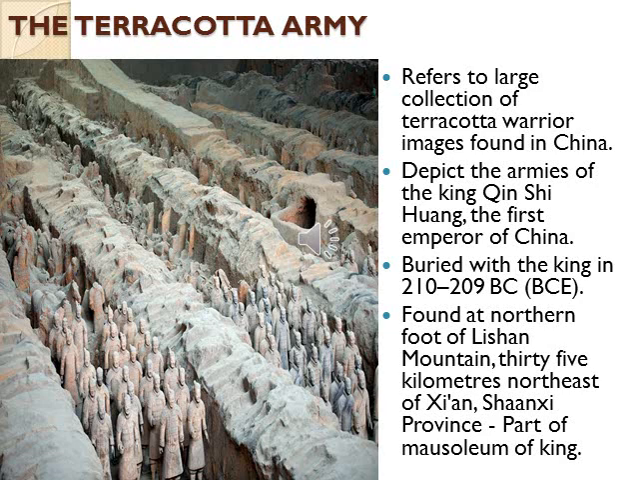Okay, so the terracotta army images were found at the northern foot of the Lishan mountain, 35 kilometers northeast of Xi'an, Shaanxi province, as a part of the mausoleum of the king. Mausoleum means an impressive building housing a tomb or group of tombs. A tomb is where a person's dead body was buried.